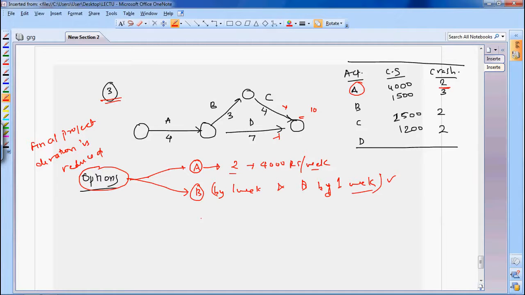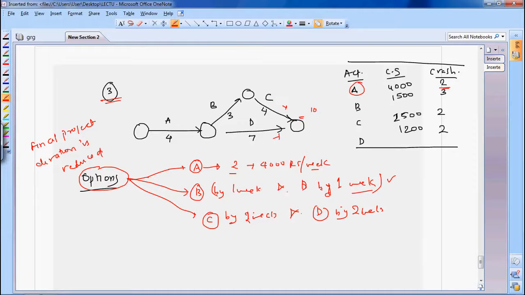Can C be reduced? Yes, you have another option. You can crash C by 1 day and D by, or rather you can crash them by 2 days also if you want. You can crash C by 2 days and D by 2 weeks. Okay, it is not days, it is weeks. I am also writing days again. It is weeks, 2 weeks. You can do this.